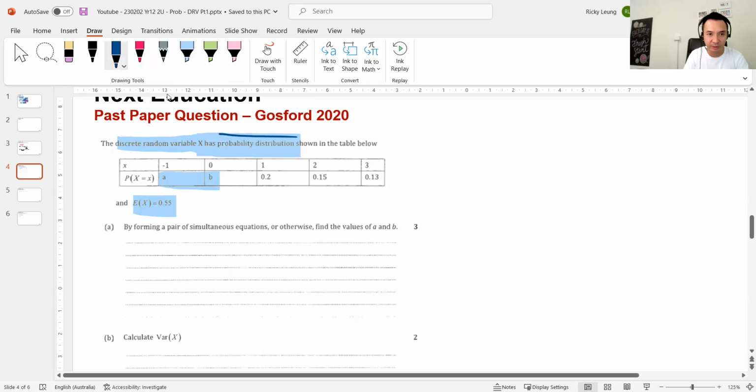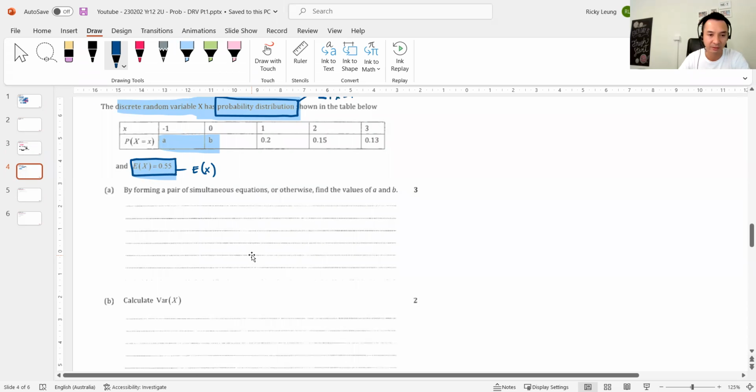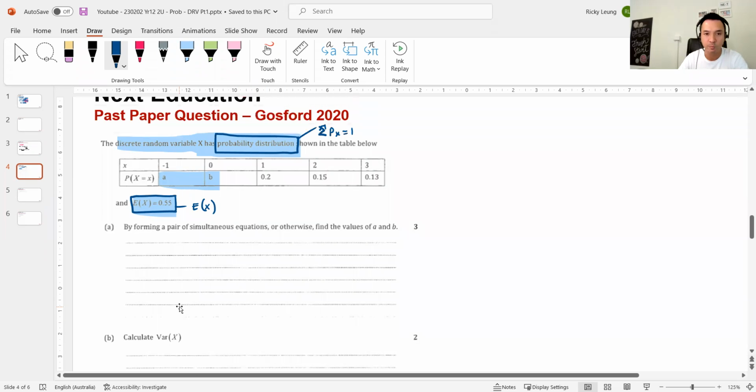If it's a probability distribution, it represents all probabilities. That's saying that the total probability rule kicks in, right? The sum of P(x) equals 1. And then they tell you that the EV equals that. With these 2 facts in mind, we can then solve simultaneously for A and B. That's what it tells you, solve simultaneously. That's 3 marks. 2020 is probably worth 2 marks nowadays. And then find var, okay?